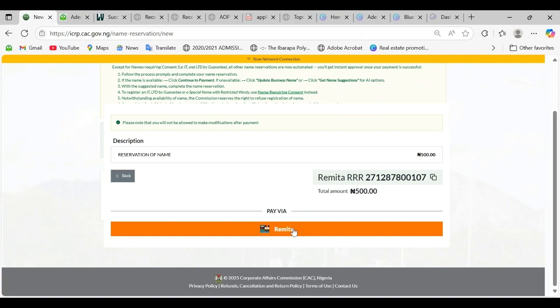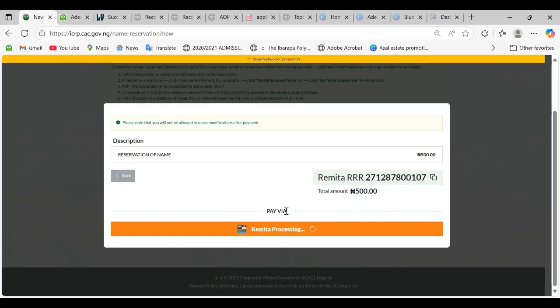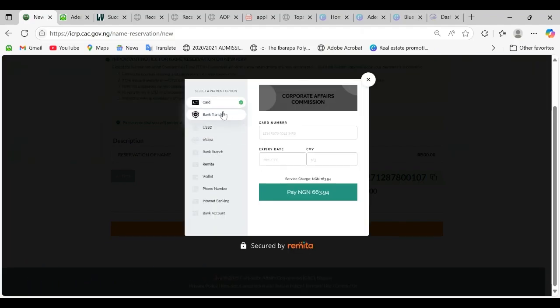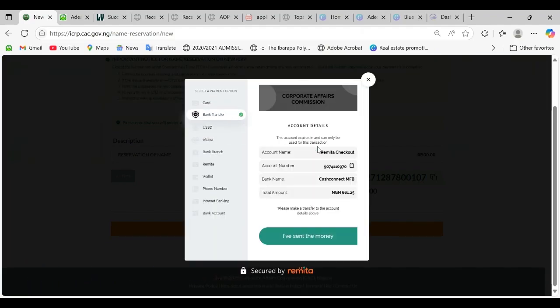So I'm paying through remitter. Don't forget, always copy your remitter code, in case there is any query concerning the payment. Then click on remitter. So this is the payment page. I'm paying through bank transfer. So this is the account I'm going to make the transfer to.